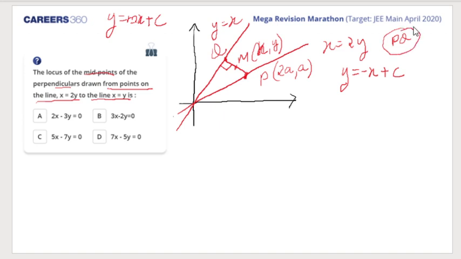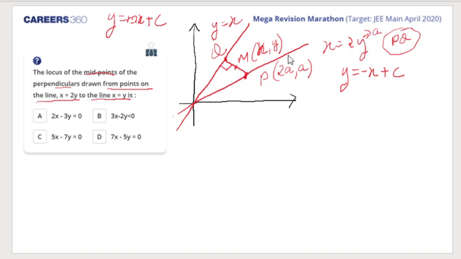Okay. Now since this line PQ is passing through 2A, A, right? Beta, 2A, A, Senthil, if you take y as A, then x would be 2A. That's how. Senthil, I hope you understand. Yes, answer me. Y you take as A, so x would be 2A.